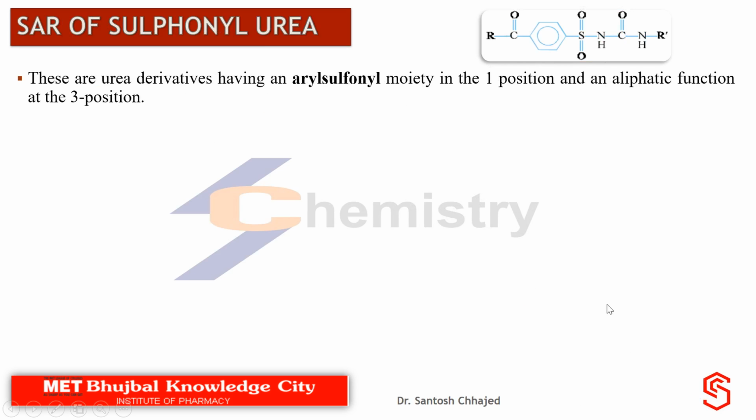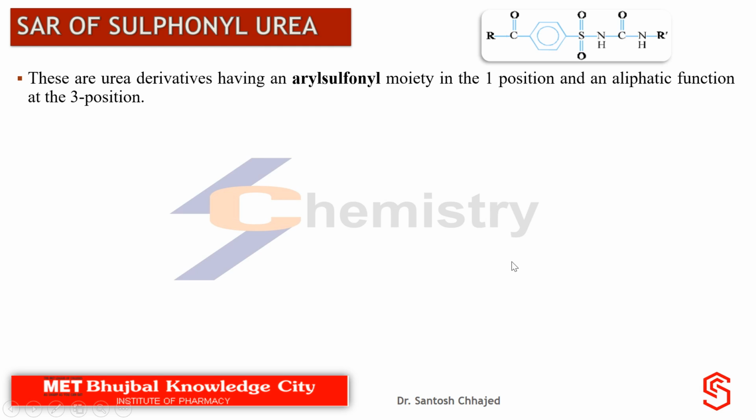So if you observe sulfonyl urea agents, they possess a sulfonamide portion. I will call it the aromatic portion, and on another end, an aliphatic portion is there. And on the aromatic ring again, a substitution pattern is there. So whatever basic skeleton is there is useful for anti-diabetic activity.